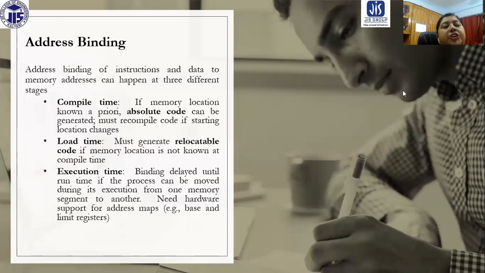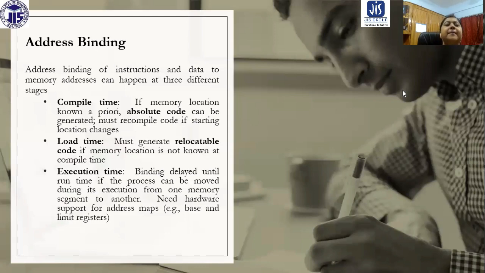The logical memory address arises whenever an instruction is going to be executed. The address of that instruction and the data required for its execution should be converted from the logical address to the physical memory address. So there must be a connection between them, and that connection is the address binding.